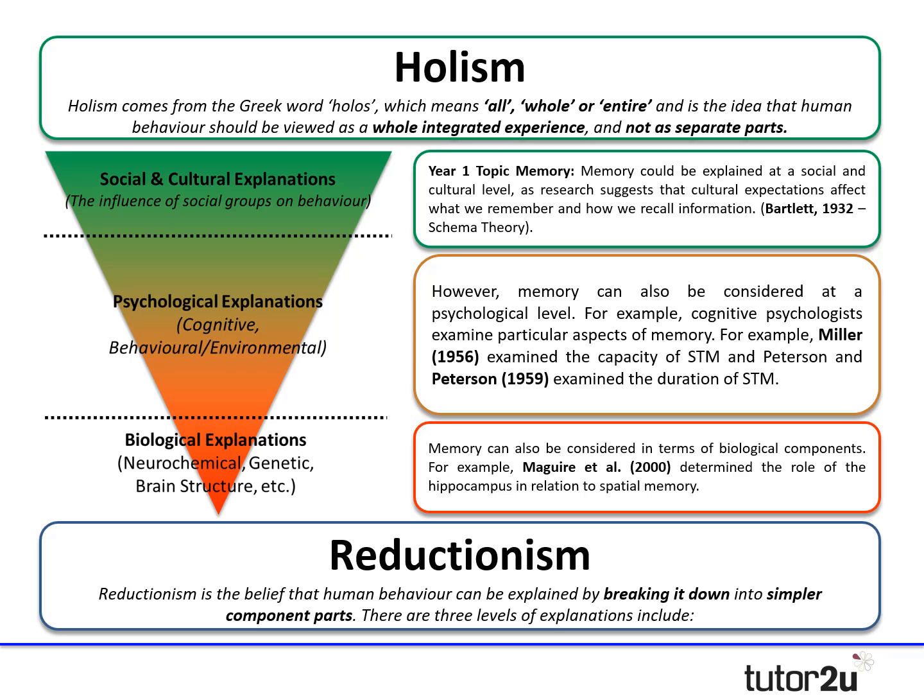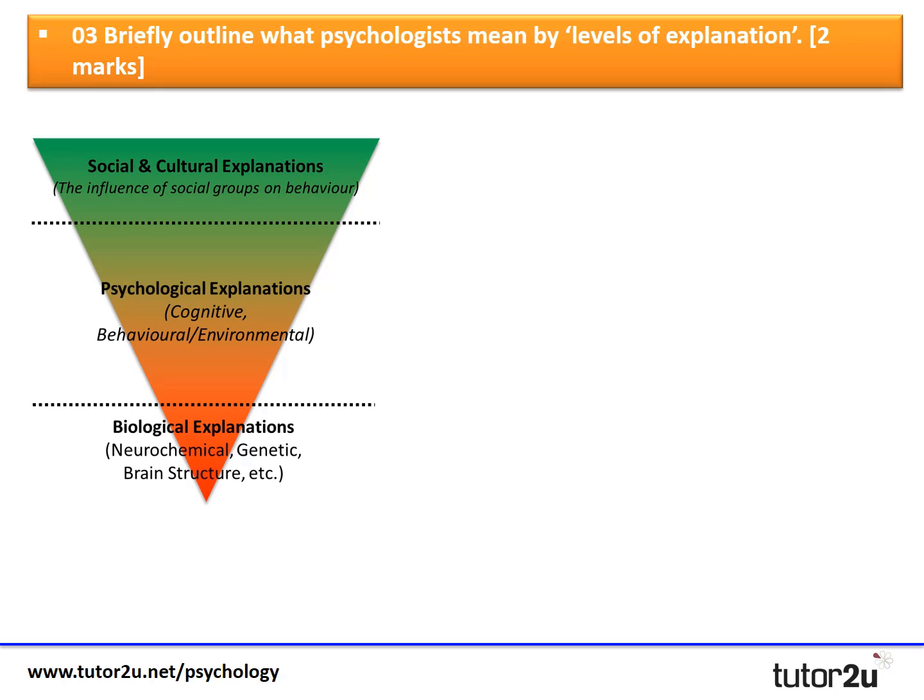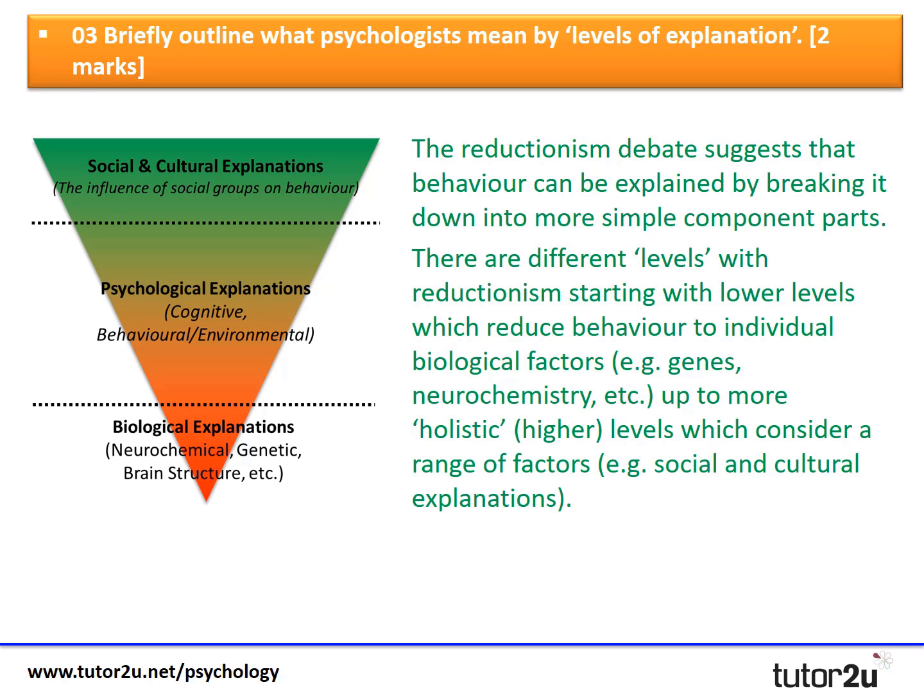So in short, the levels of explanation concept is essentially saying that we move from very finite or very small levels of explanation at the bottom being biological. And as we progress up the levels of explanation, we become more and more holistic in the way we view behaviour. Now let's go back to that question, briefly explain what psychologists mean by levels of explanation for 2 marks. So how do we condense all that down to just a 2-mark answer? And here's a suggested answer.